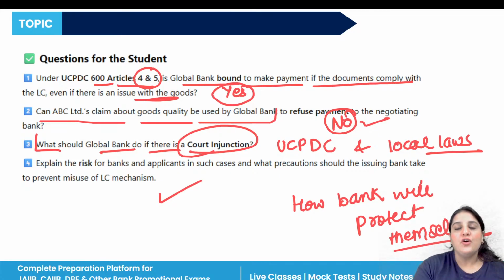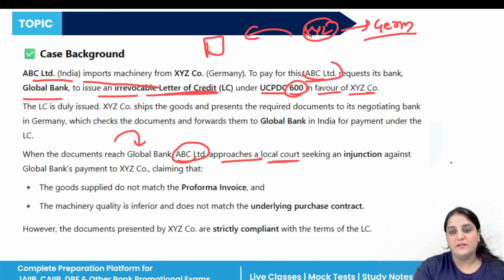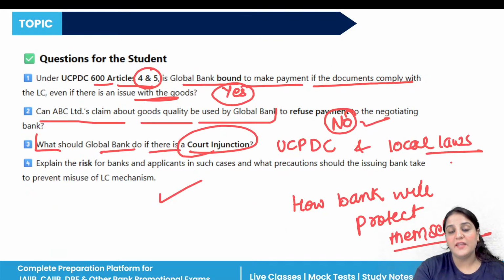Clear? So these are some case studies. I hope that these case studies help you in learning the things behind the chapters, giving you practical knowledge of international banking. So I hope that the things are clear to you.